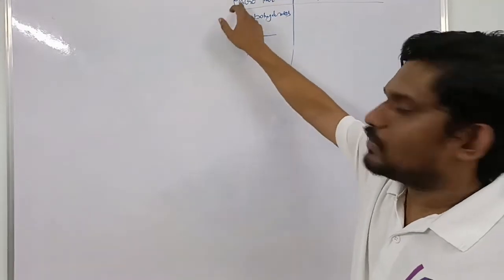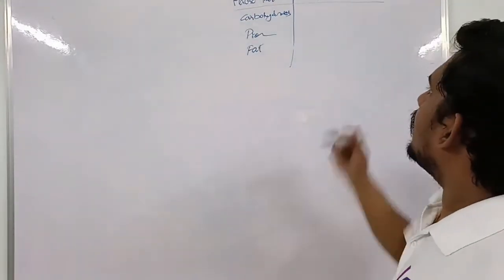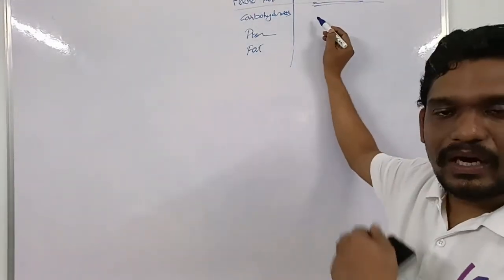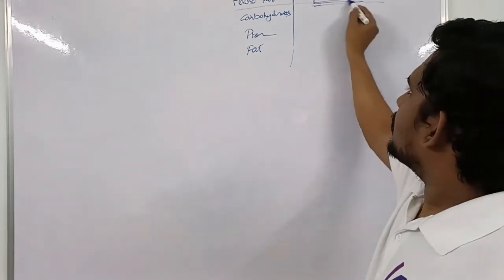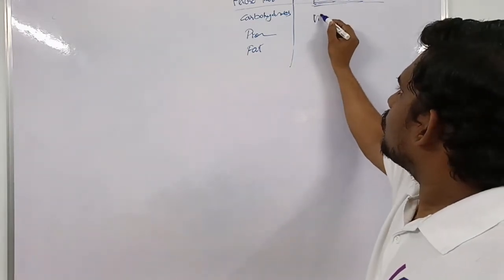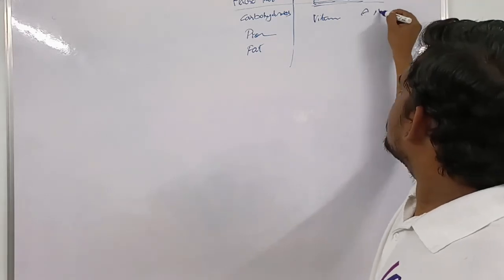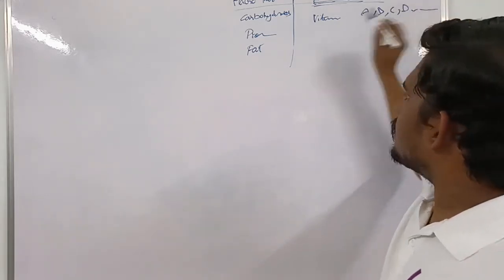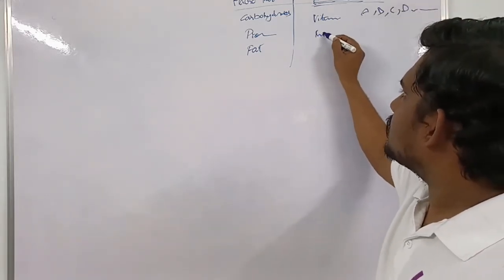As the name suggests, we have to take them in large quantity. As the name suggests, micronutrients we have to take in a small quantity. For example, vitamins A, B, C, D, E, K, etc. So vitamins and minerals we should take.